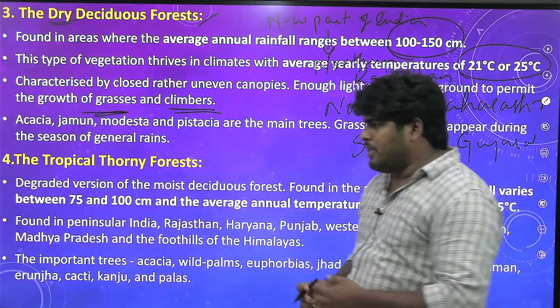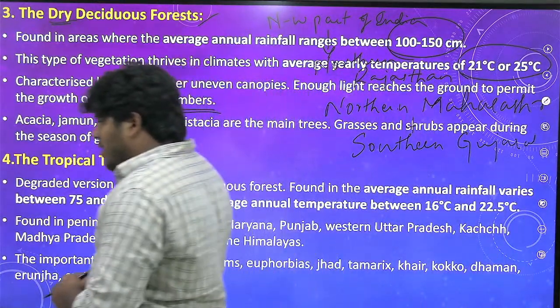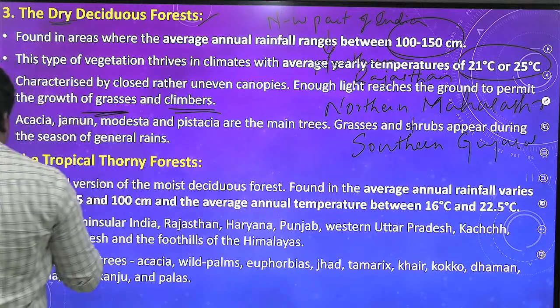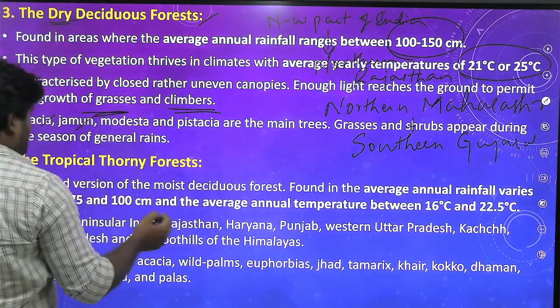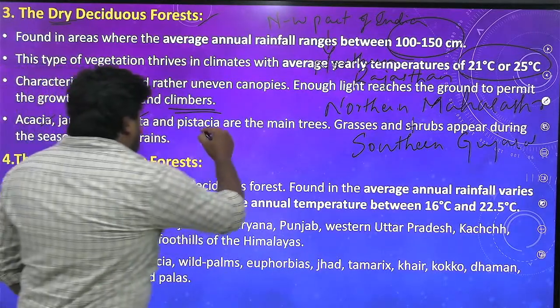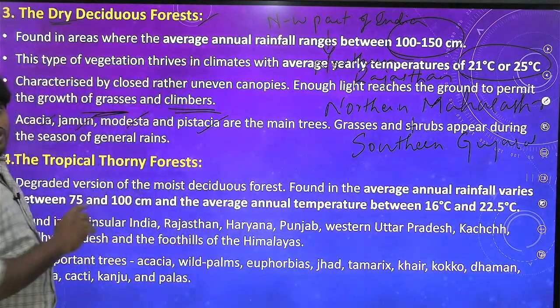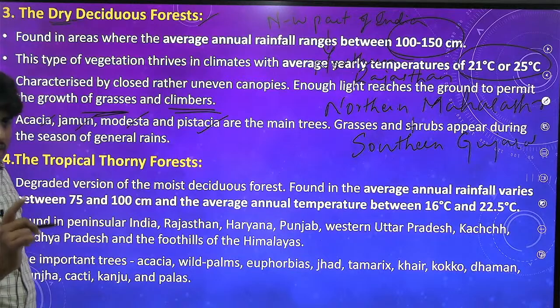What are the different species we have got? Acacia, Jamun, Modesta, Pistacia. These four are the main trees. You have no choice, you have to remember.